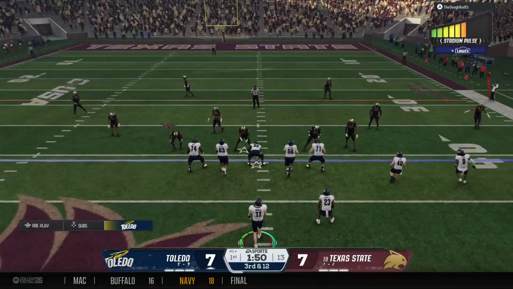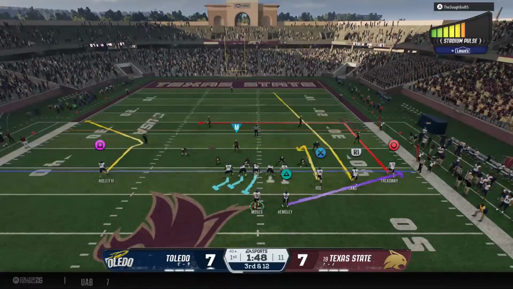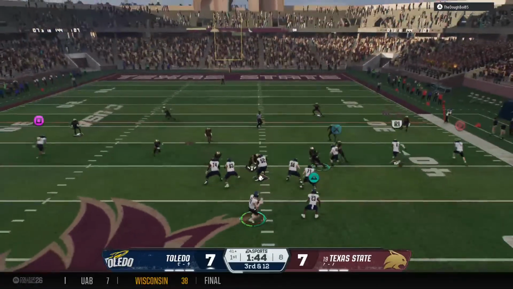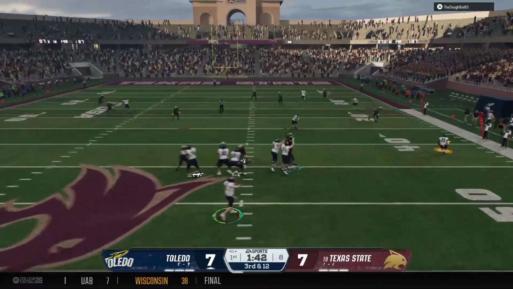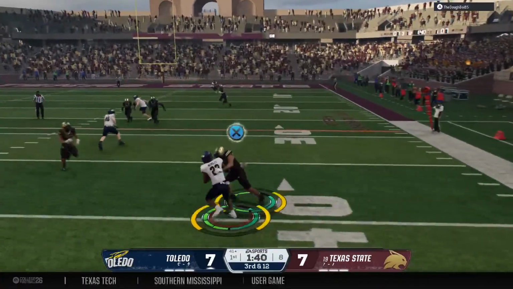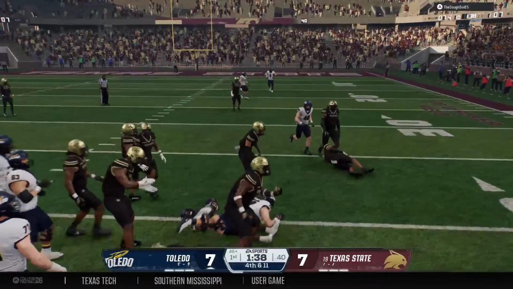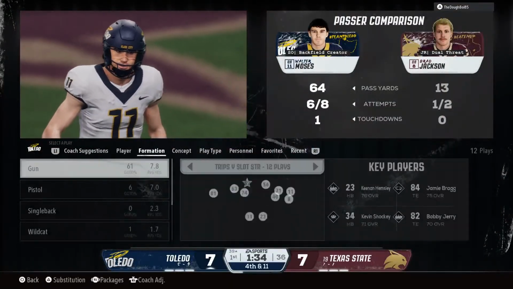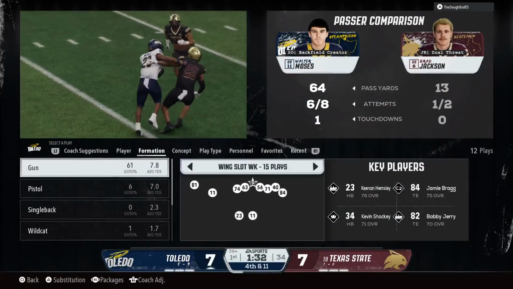It'll be 3rd and long. From the gun, wants to pass. That's caught. It's Hemsley. He gets inside the 40 to the 39, but he is still well short of that first down marker. It'll be 4th down.